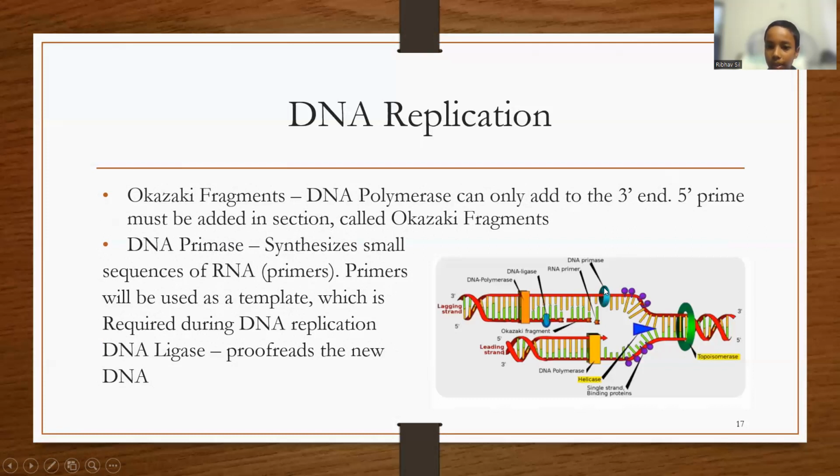This is a DNA primase. This is an RNA primer. This is a DNA ligase and DNA polymerase. And this is topoisomerase.